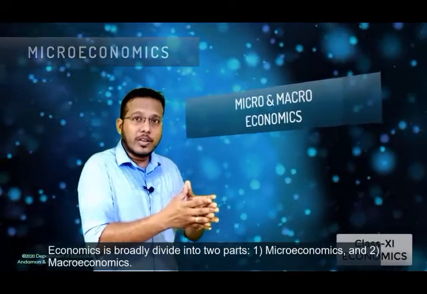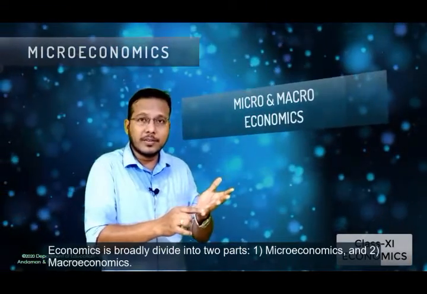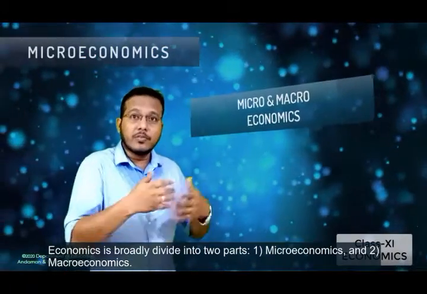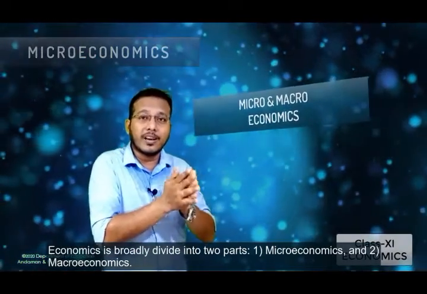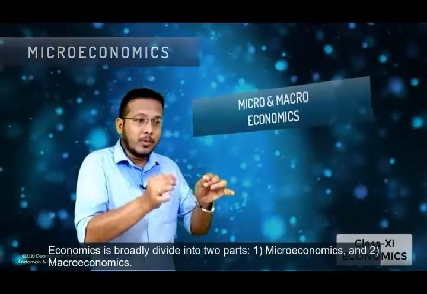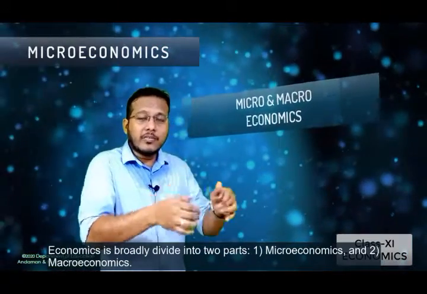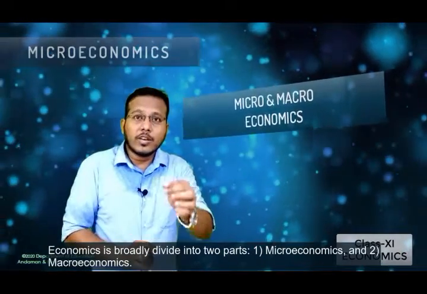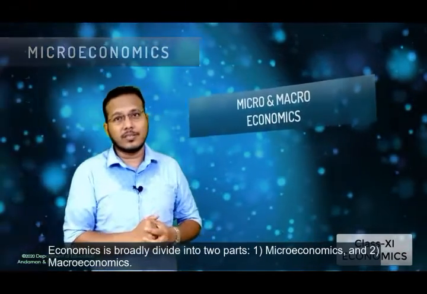These small economic units are the individual consumer, individual producer, individual industry, individual firm, or it may be an individual market. So here we will study the economic issues related to these individual economic units in an economy. That is what we are going to study in microeconomics.